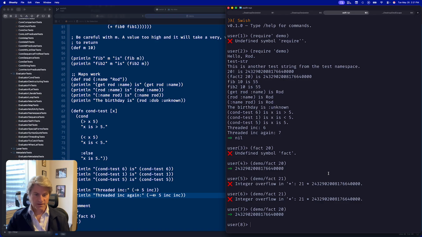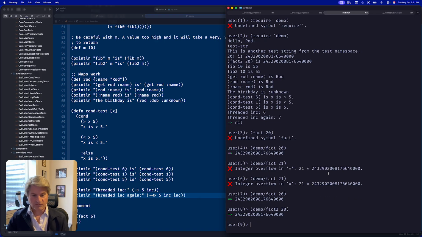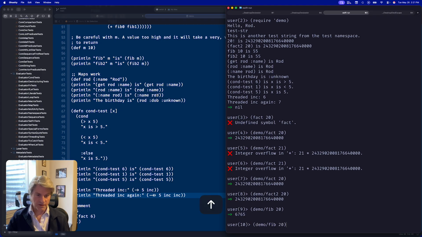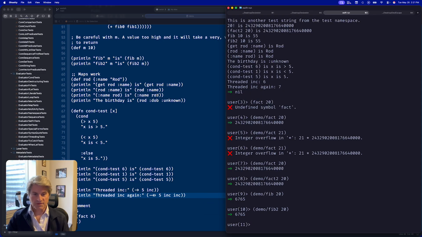But I think you can't really tell if it's faster or not. And if we do demo fib to a large enough value, let's do 20. Kind of paused. If we do fib 2, you see the result comes back immediately.